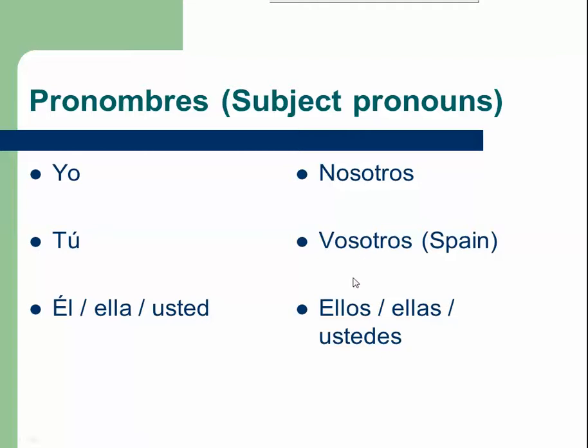Ellos is them when it's a group of girls or guys mixed together. And then ellas is only if it's girls, and then ustedes is you, everybody. So like them or you guys if I'm talking to you. And that is used everywhere else. So it's essentially the exact same thing as vosotros, only used in all the other countries except for Spain.